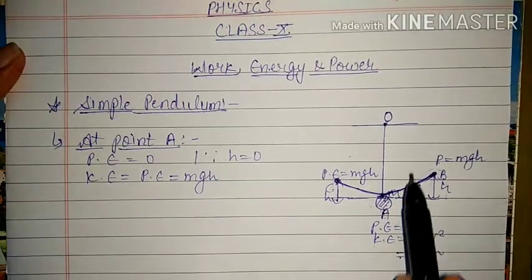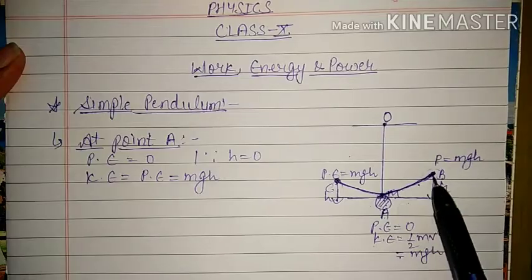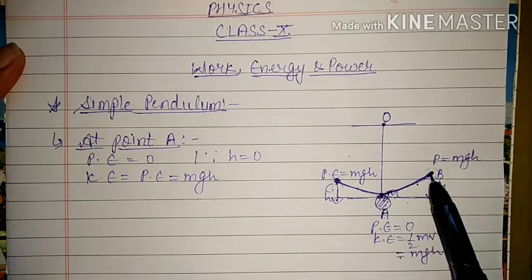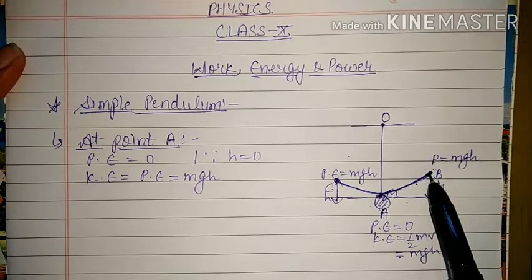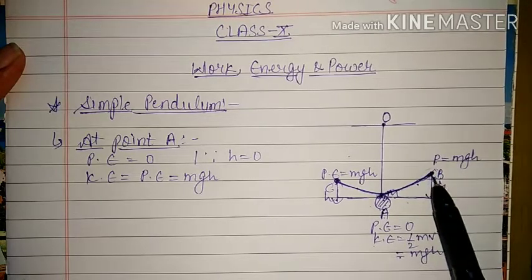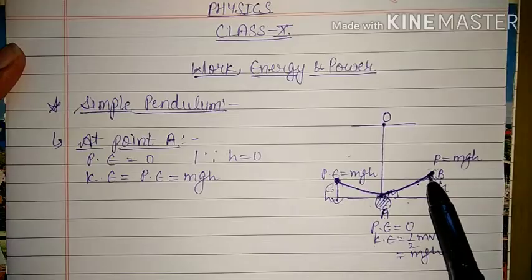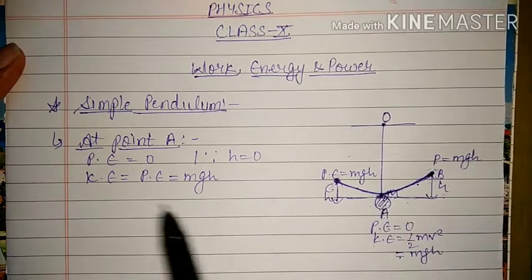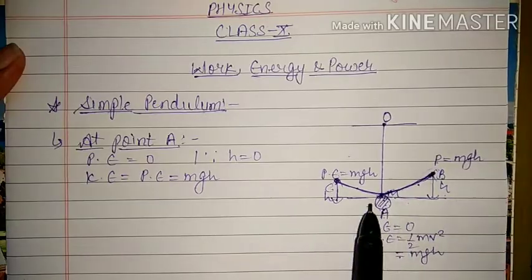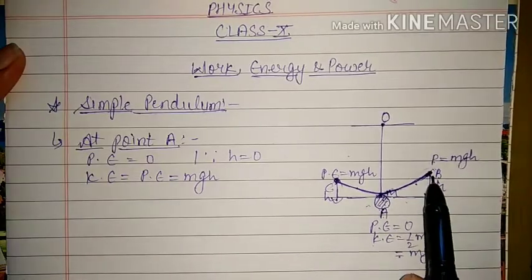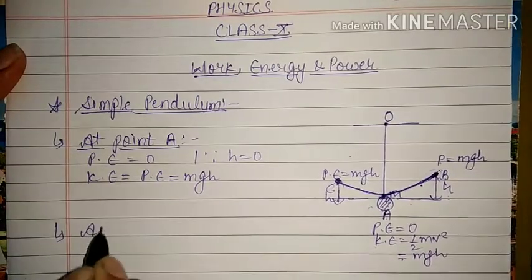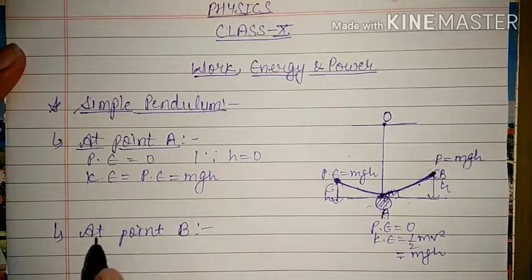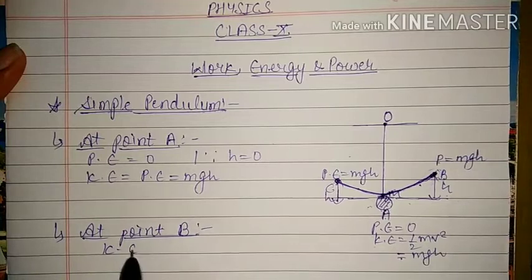The reason we have already discussed: when the body comes from here, the potential energy which the body was having at B will be converted into kinetic energy. So that potential energy is equal to kinetic energy. Okay, and then at point B, we know that its kinetic energy is equal to 0.